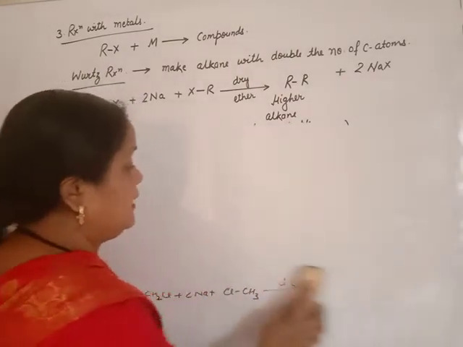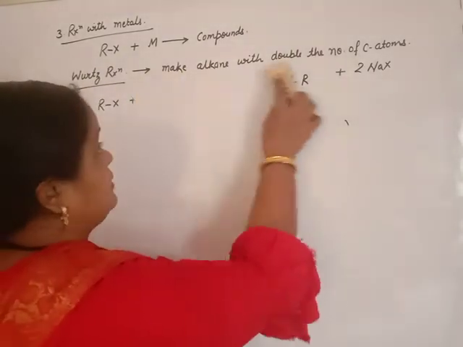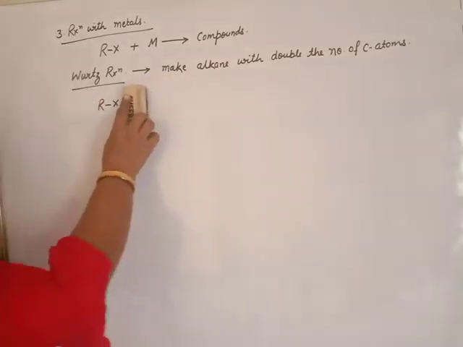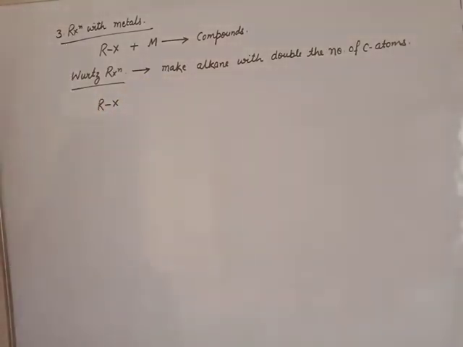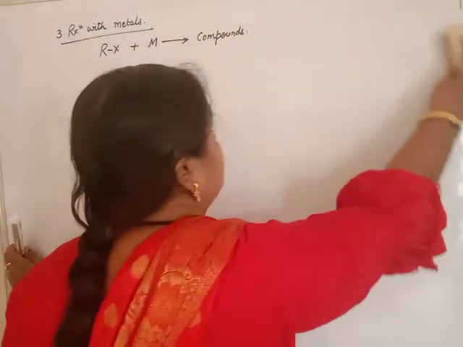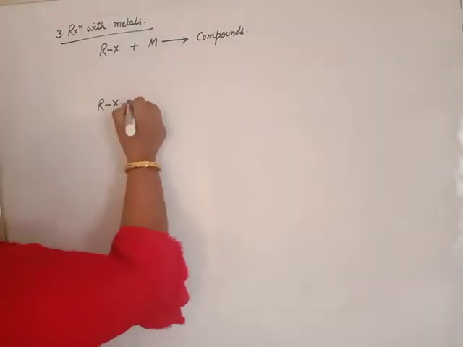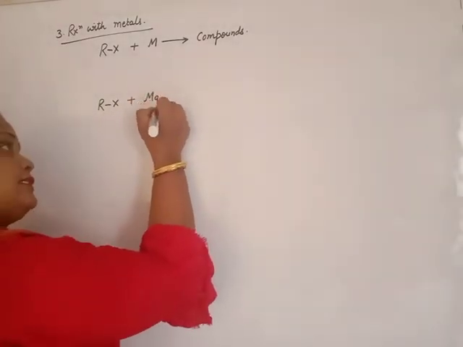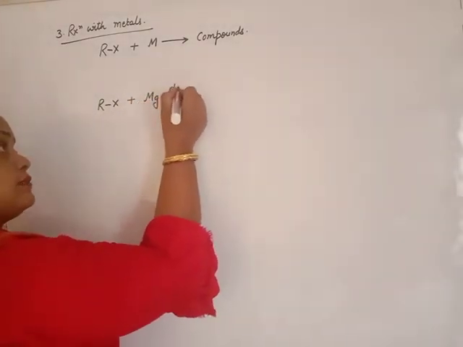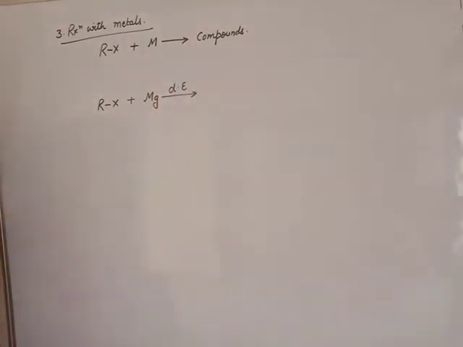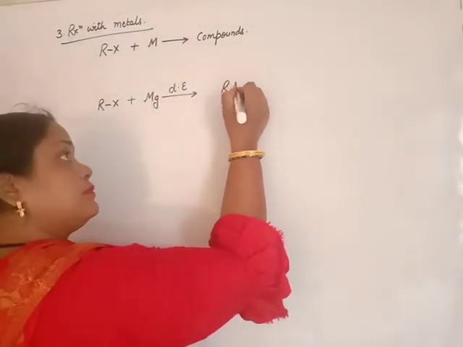Now another reaction. What will happen when haloalkane reacts with magnesium? Magnesium is another active metal. Beta, when alkyl halide reacts with magnesium in presence of dry ether, it will form an adduct. Adduct means all the reactants will combine together to give an ionic compound.